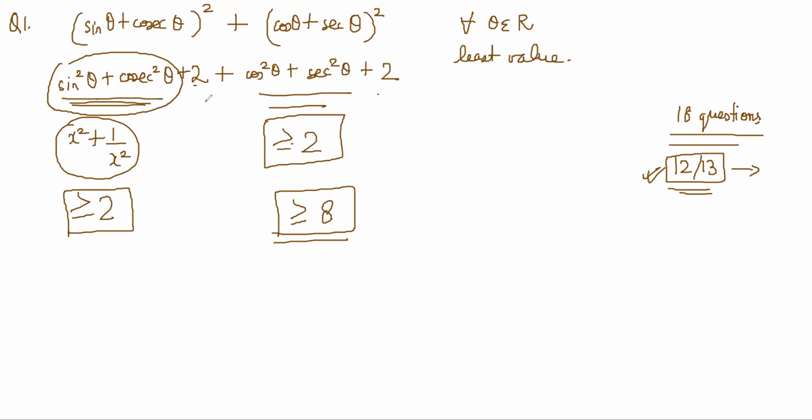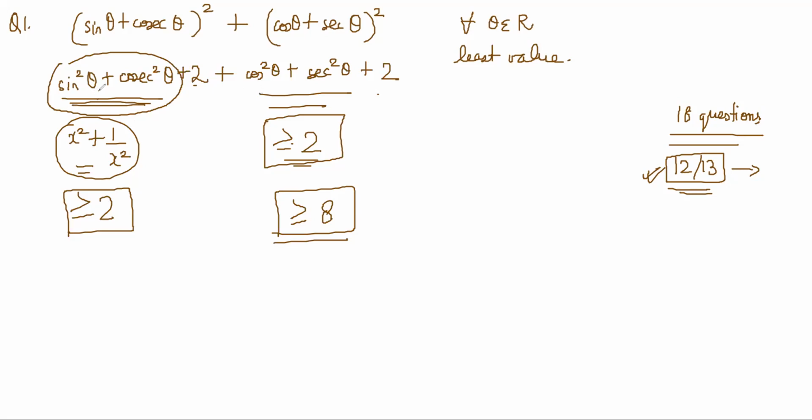It is given 9. Okay. Then maybe what is happening is both of them are not becoming 2 at the same time, right? Sine theta and cos theta do not take the value of 1 at the same time.